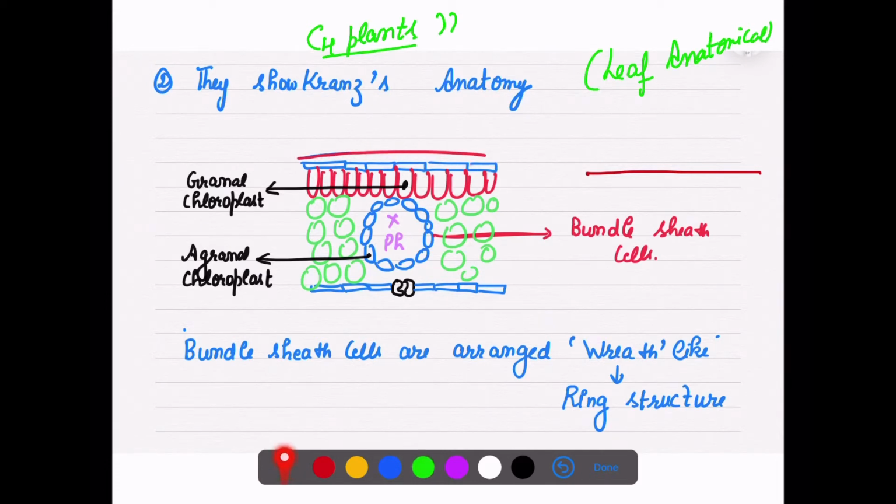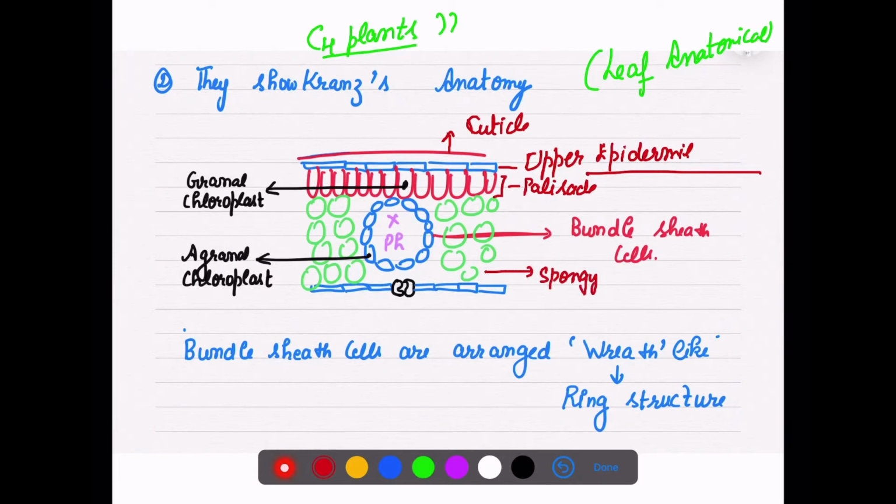The outermost layer, as you know, is our upper epidermis, and there is a waxy coating which is called the cuticle. Then there are our mesophyll cells, palisade and spongy. These are our palisade parenchyma, and the green oval structures are our spongy parenchyma. Basically, these are our mesophyll cells.